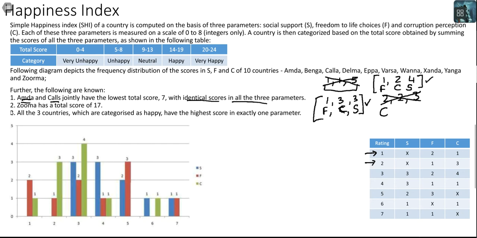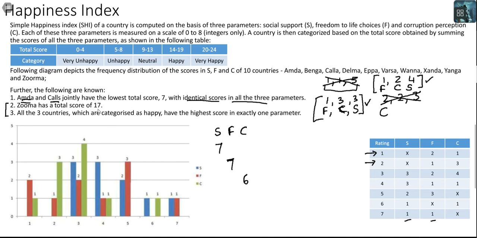Okay. Let's also look at the remaining 2 parameters. What are the information points given? We have S, C and F. And we were told all the 3 countries which are categorized as happy have the highest score in exactly 1 parameter. The highest score in S is 7, the highest score in F is 7, the highest score in C is 6. So there is going to be one country with 7. Sorry, I have written it in the wrong order for me to compare with the tables. So S, F, C. I can have 7 here, I can have 7 here, and I can have 6 here.